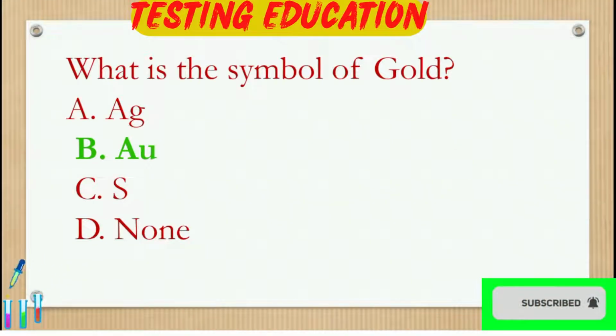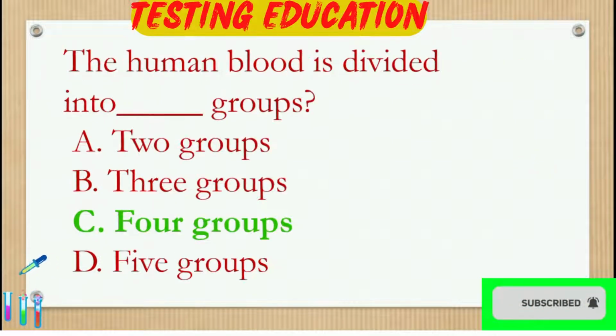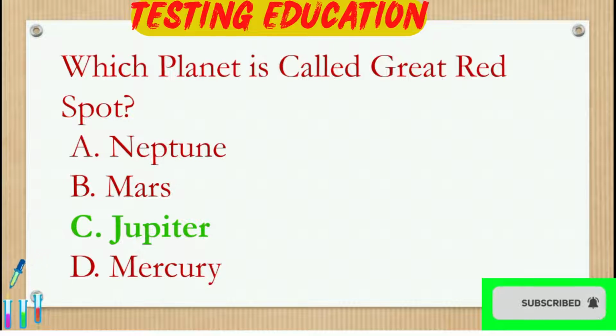What is the symbol of gold? AU. In which system of units gas bills are charged? BTU. The human blood is divided into dash groups. 4 groups. Which planet is called Great Red Spot? Jupiter.